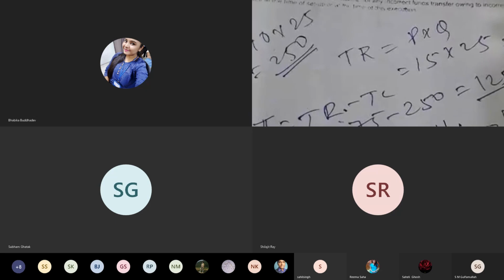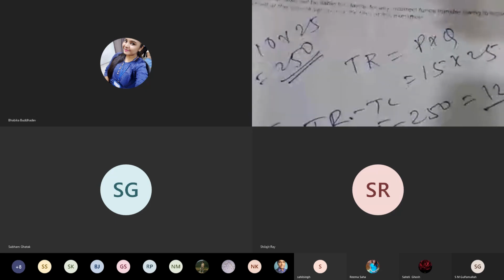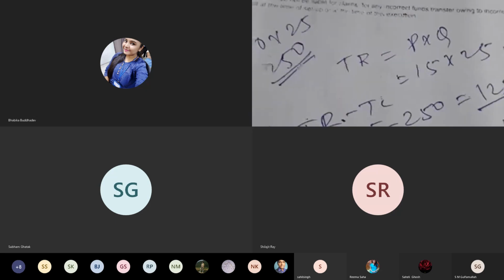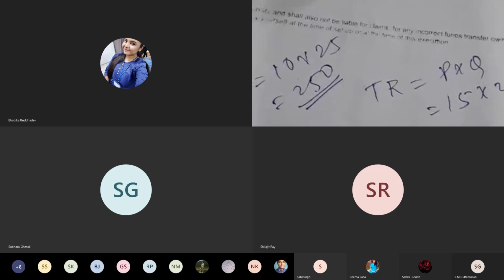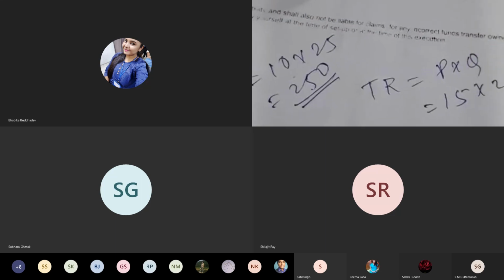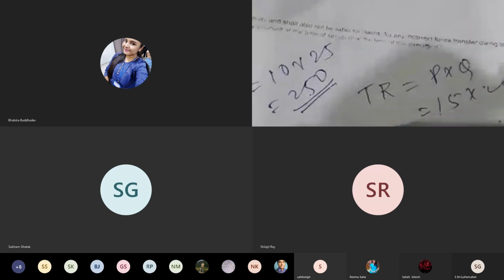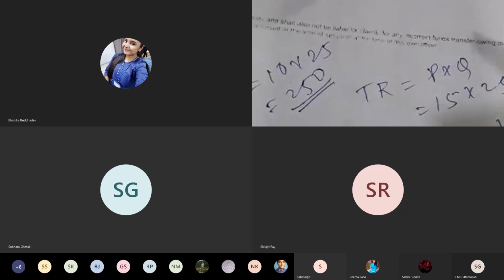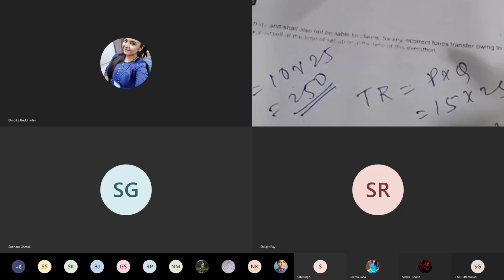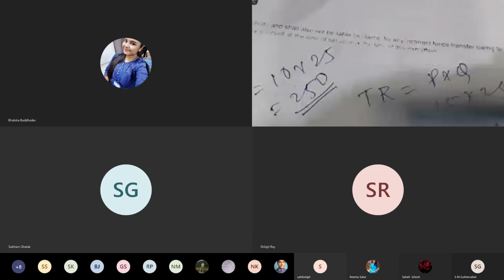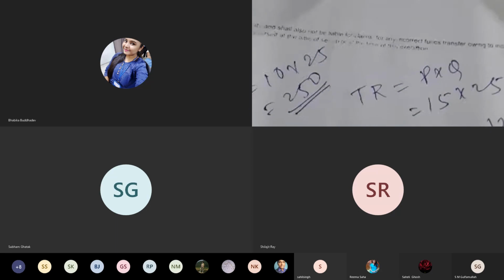When I give you some mathematical problems, you will know how to calculate. I shall try to give you mathematical problems also. Now, to make it simple, I have not split up this total revenue and total cost as per their functions. So you only know the profit maximization theory.